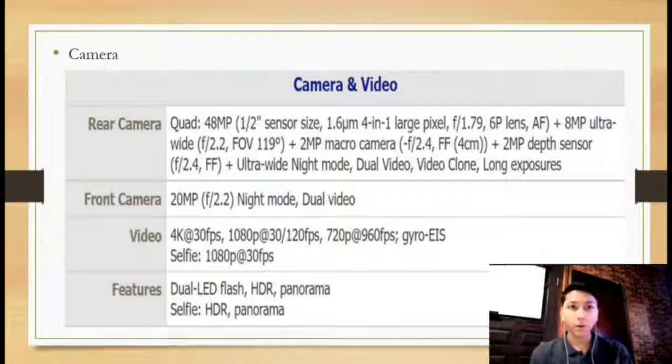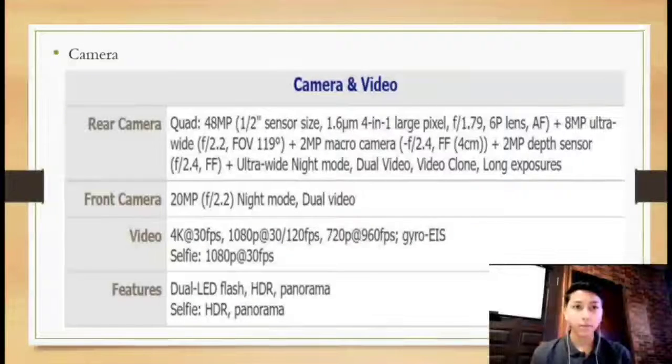Next, the video of Poco X3 Pro is 4K and 30 fps, 1080p and 30 or 120 fps, 720p and 1960 fps, and the gyro is east.